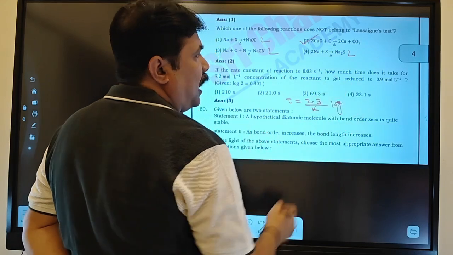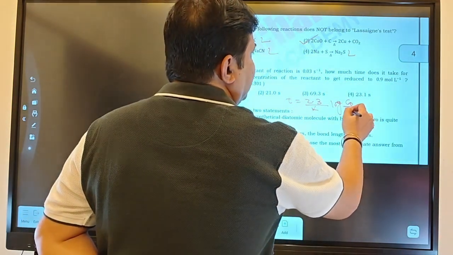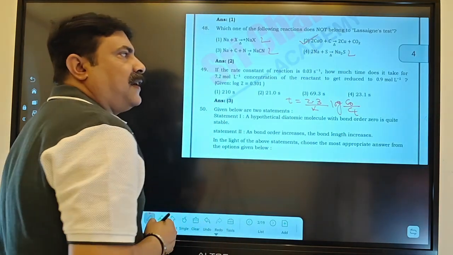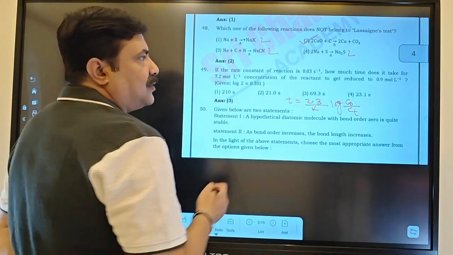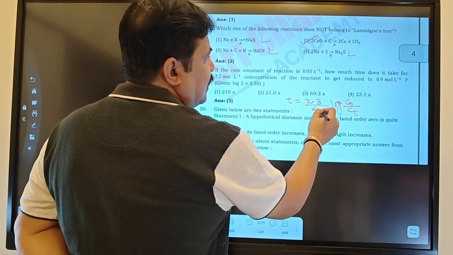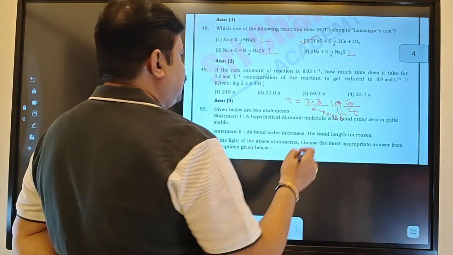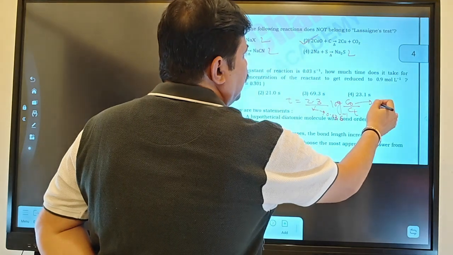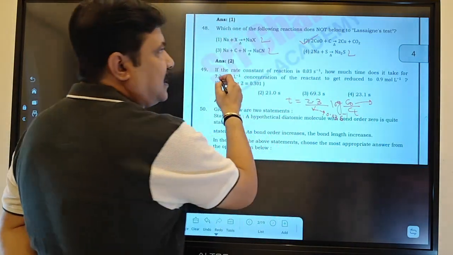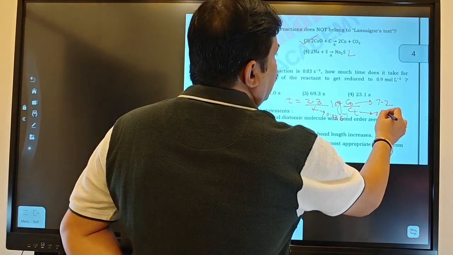Log of C0 by Ct, or A by A minus X. C0 is the initial concentration of reactant, Ct is the final concentration of reactant. So this K, they are giving in second inverse, the K value 0.03 second inverse, and then C0 is 7.2 and Ct is 0.9.